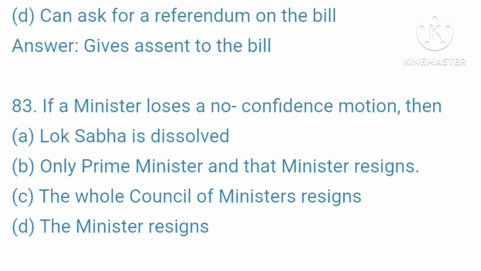83. If a minister loses a no confidence motion, then A. Lok Sabha is dissolved. B. Only Prime Minister and that minister resigns. C. The whole council of ministers resigns. D. The minister resigns. Your right answer is, the whole council of ministers resigns.